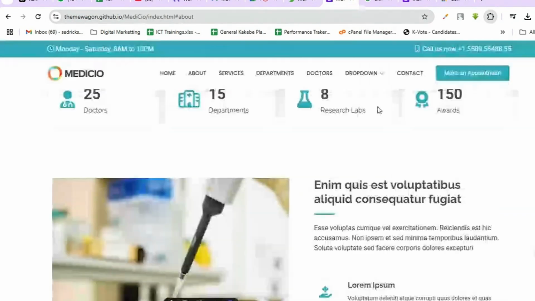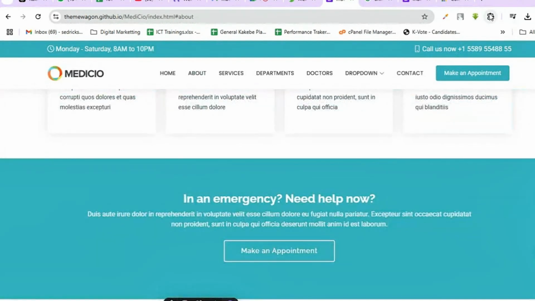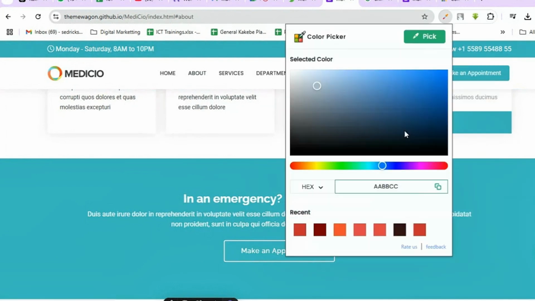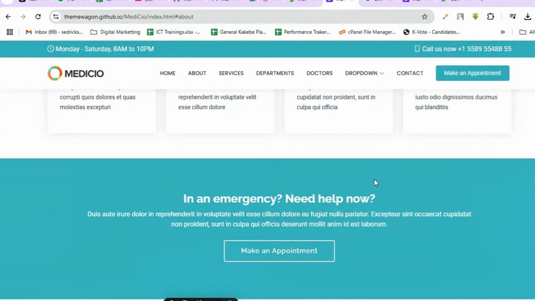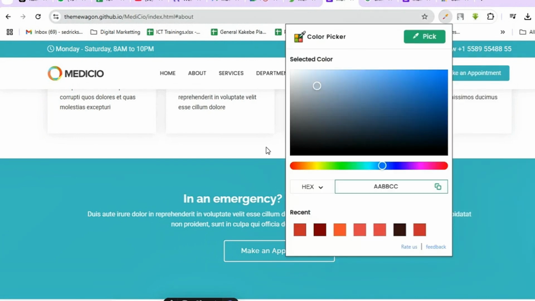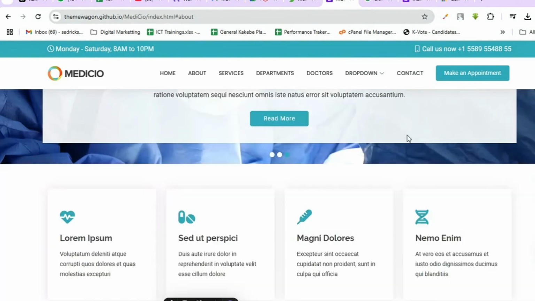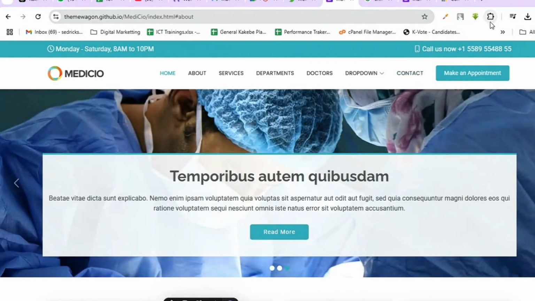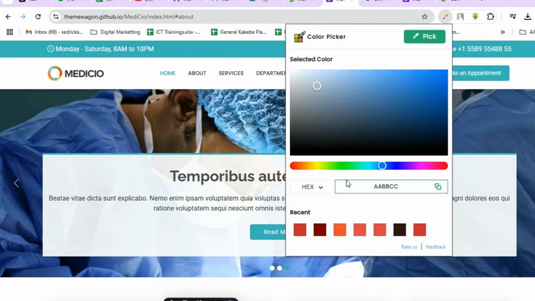So me, I want to get the color that these guys are using for their website. So I'll come here, then I say color picker. Then I'll say pick a color. So then I'll come to, again, color picker. Then I'll choose pick. Come on, why is it not picking? Then this is not the one.